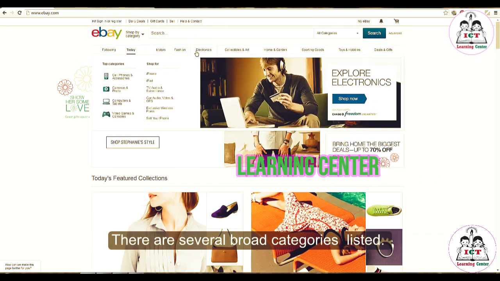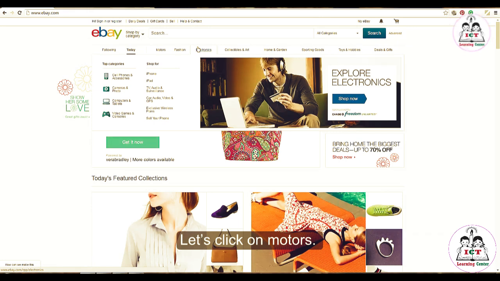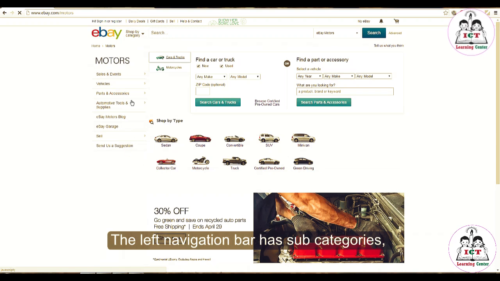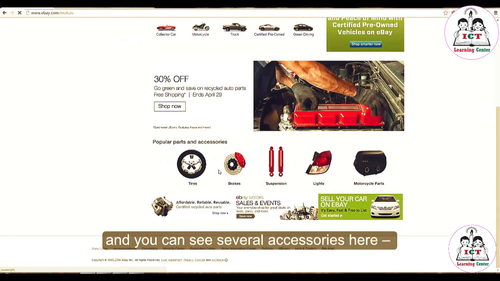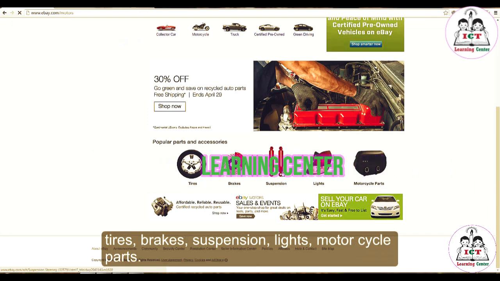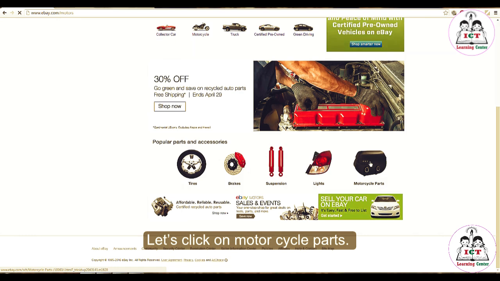Take a look at the menu at the top of the page. There are several broad categories listed. Click on any one to dig deeper. Let's click on motors. The left navigation bar has subcategories, and you can see several accessories here: tires, brakes, suspension, lights, motorcycle parts. Let's click on motorcycle parts.